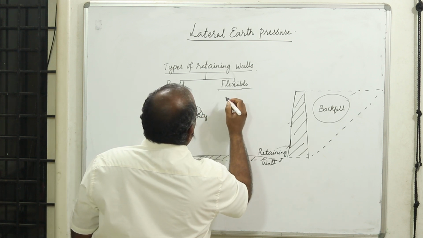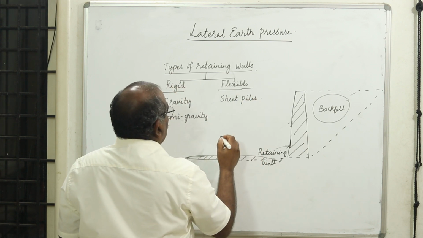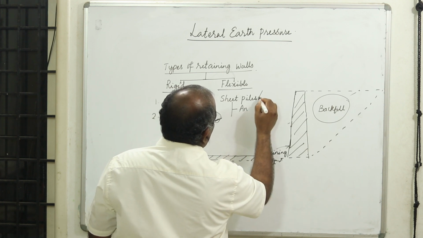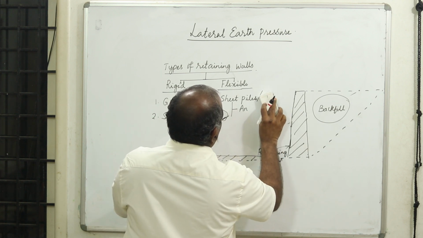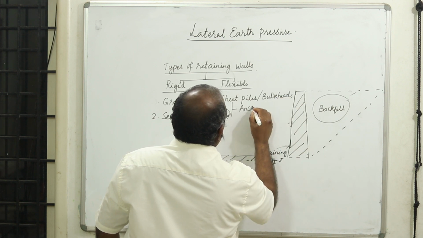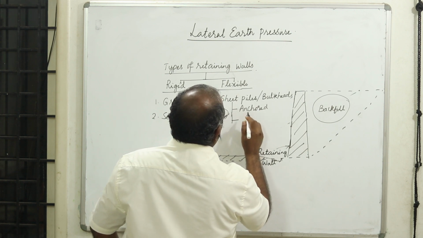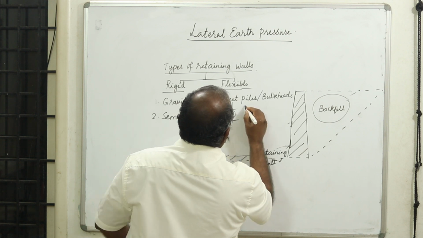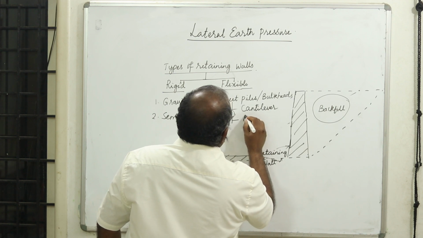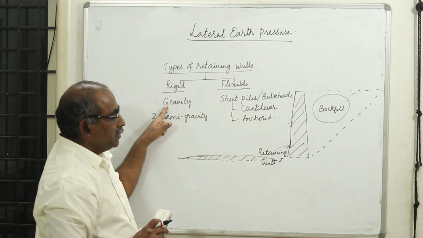In the flexible type, we have got sheet piles. In the sheet piles again we have two types. The sheet piles are also called bulkheads. These are called bulkheads or sheet piles, and in that we have the first one, which is the cantilever type of retaining sheet piles, and we have anchored bulkheads.